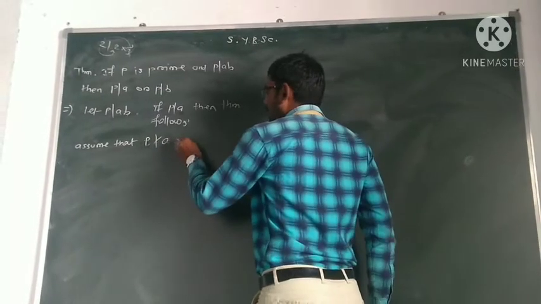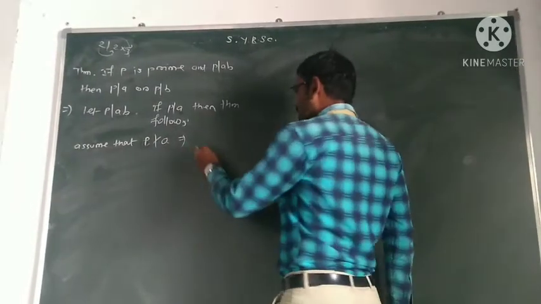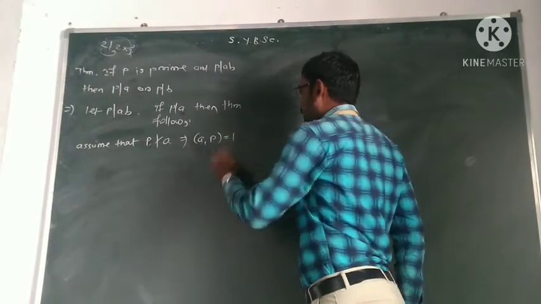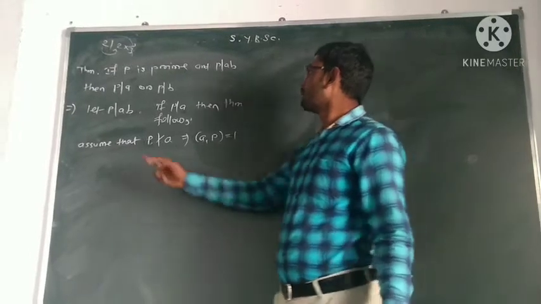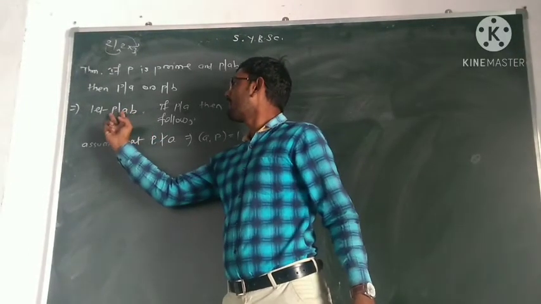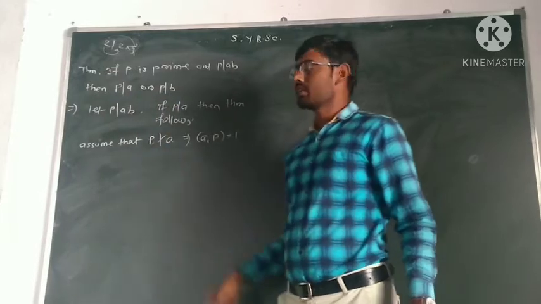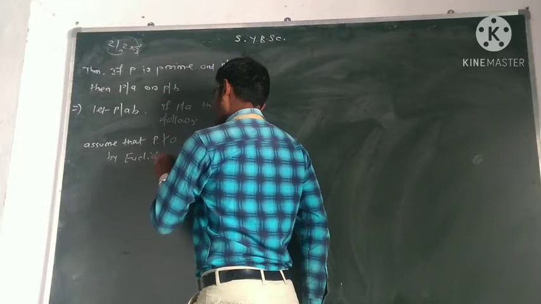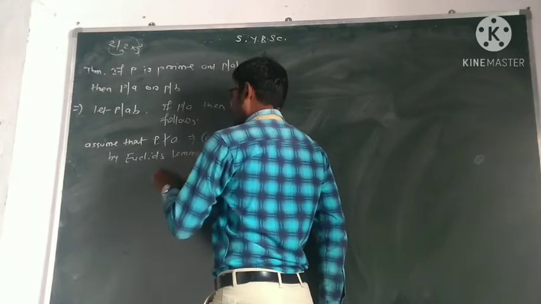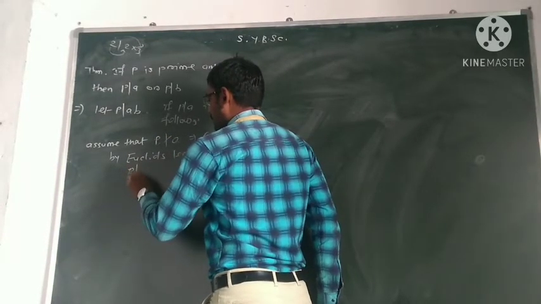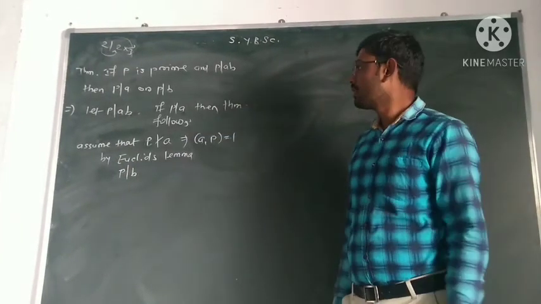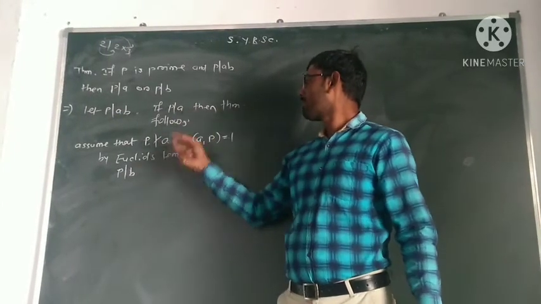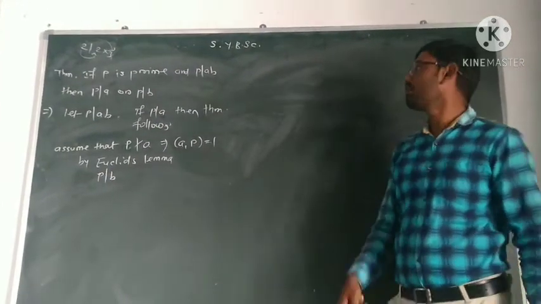Now a prime number does not divide A means GCD of P and A must be equal to 1. We know Euclid's lemma: if P divides AB and if GCD of P and A is 1, then P must divide B. So by Euclid's lemma, we have P must divide C. So like this, if P divides AB, then P must divide A or P must divide B. So P must divide one of the factors.